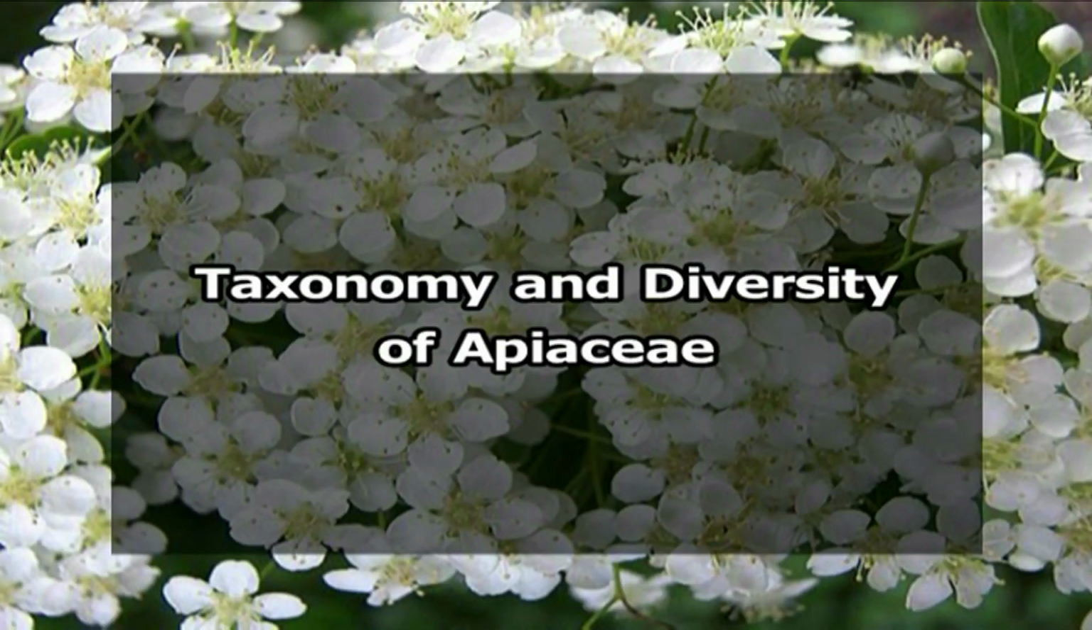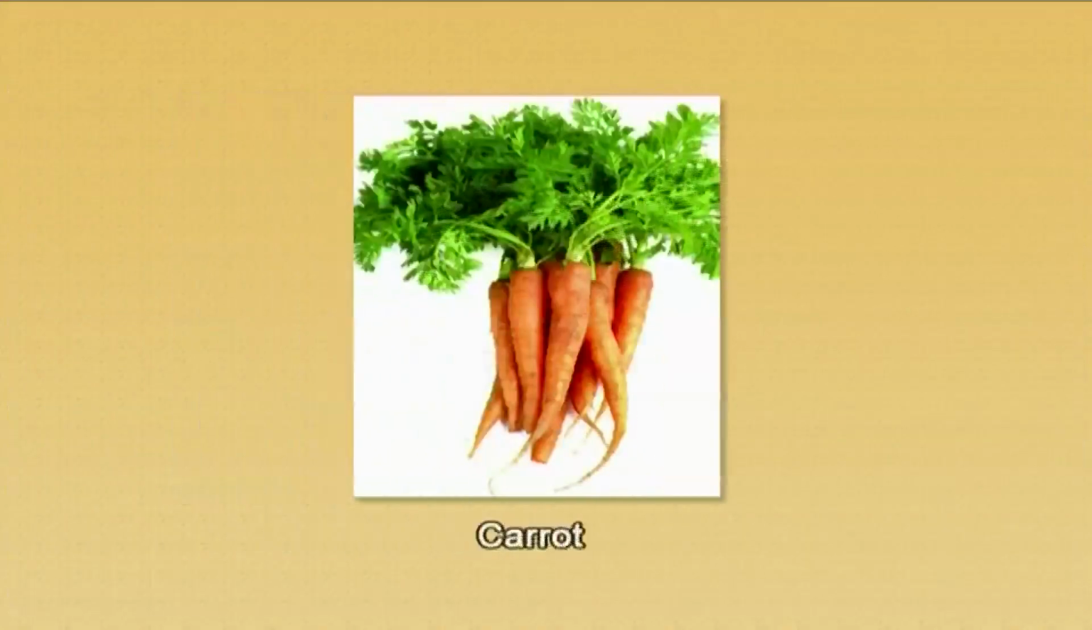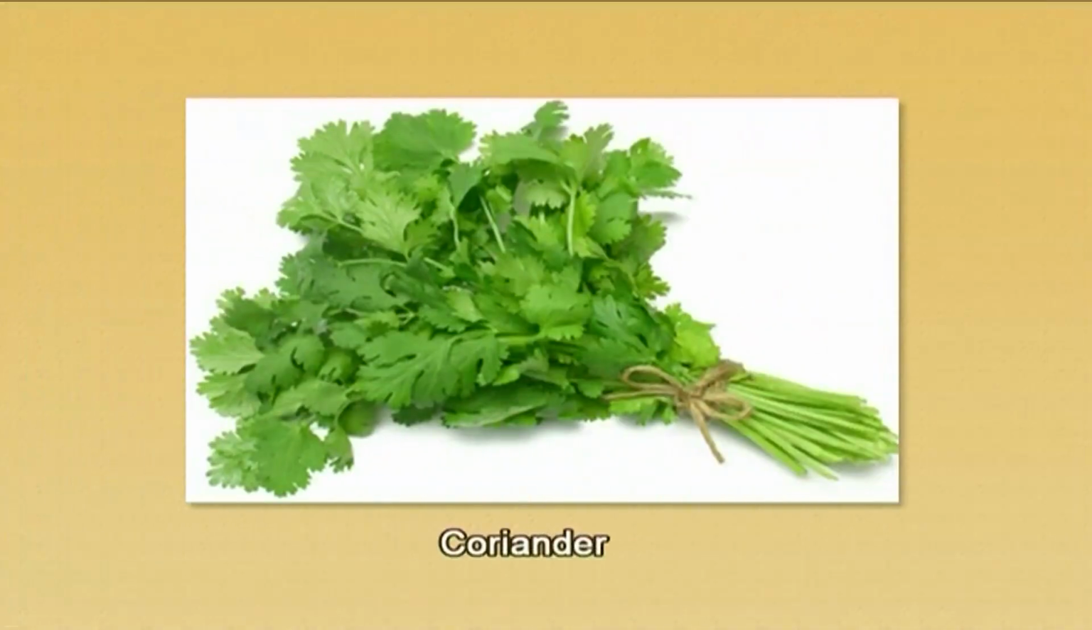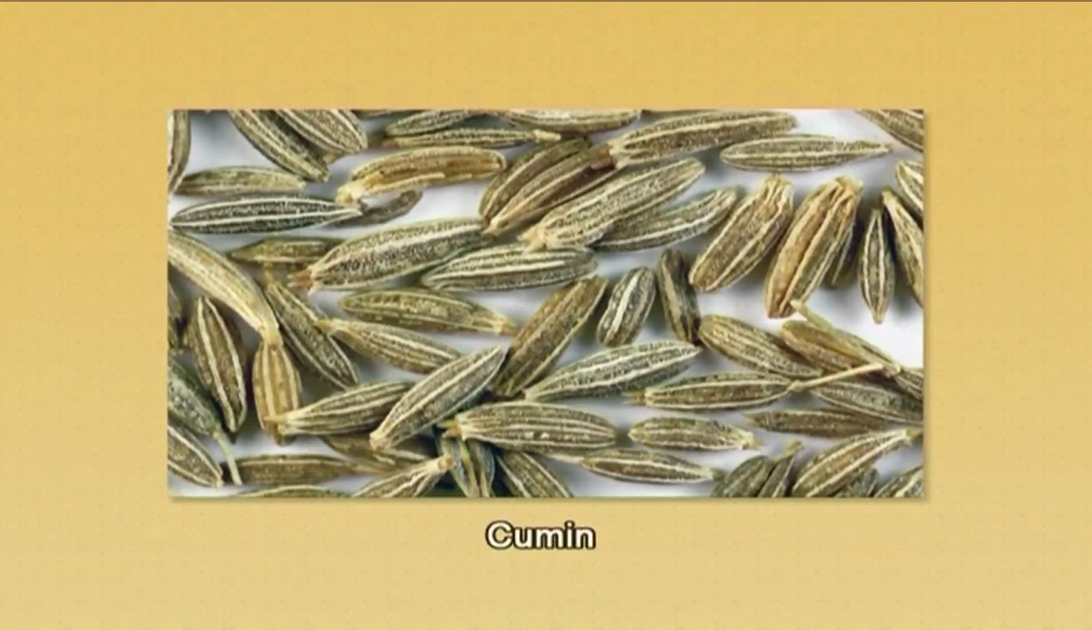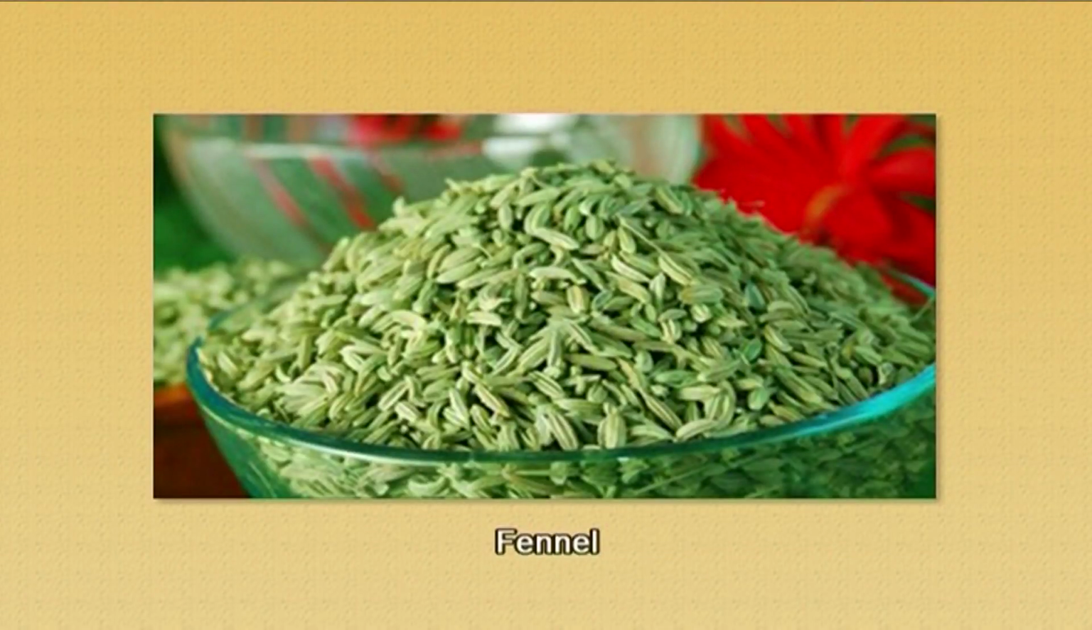Today our topic is taxonomy and diversity of Apiaceae. Dear students, we all know about carrot. We eat it as a vegetable. We also know about spices like coriander, cumin, fennel, etc. These spices make our food tasty.